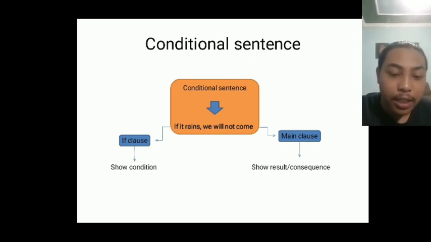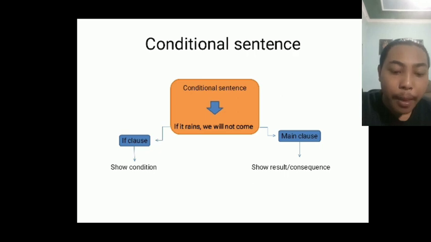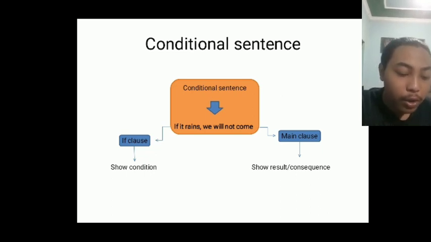So if it rains is the if clause of the sentence. And we will not come becomes the independent clause because it can stand alone. Because the independent clause is the main clause, the main clause itself in the sentence shows the result or consequence.